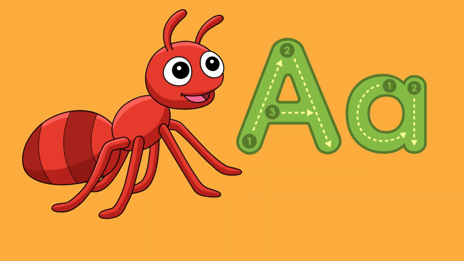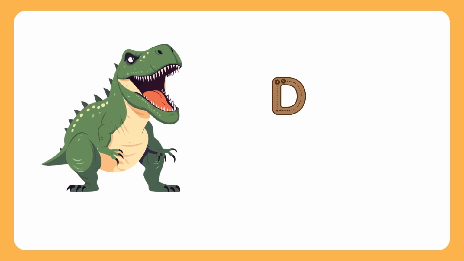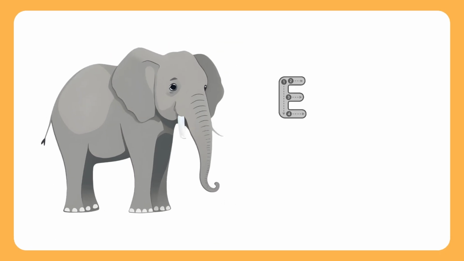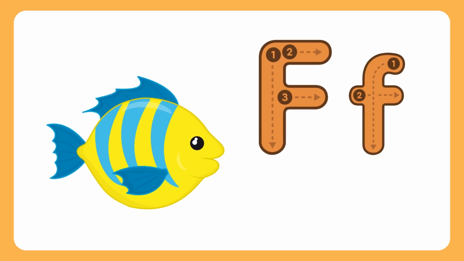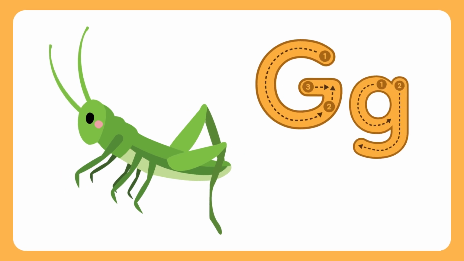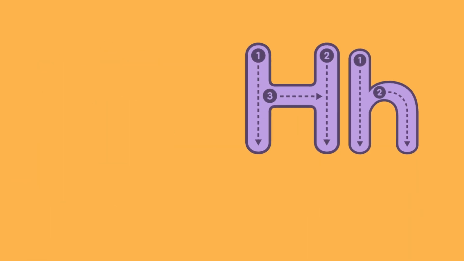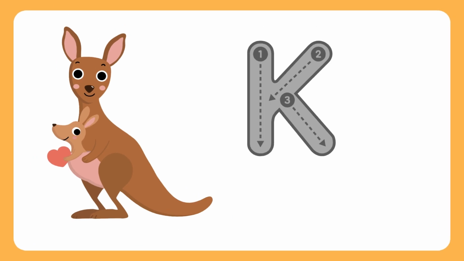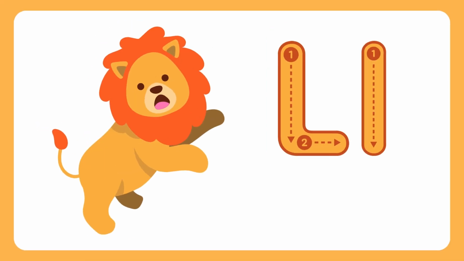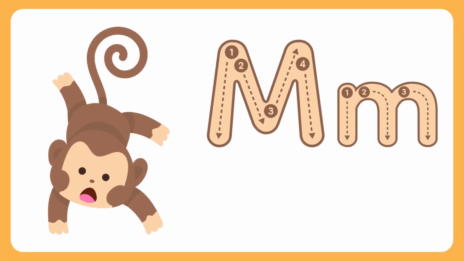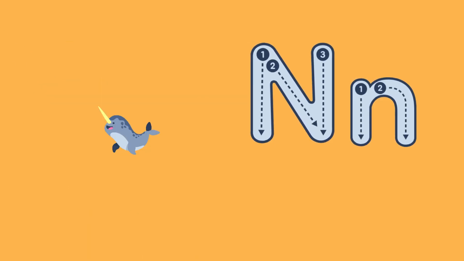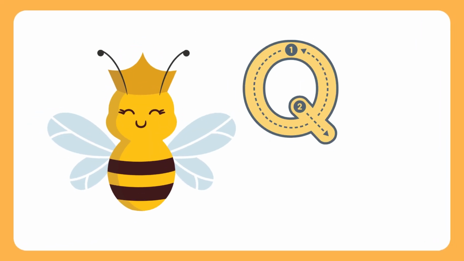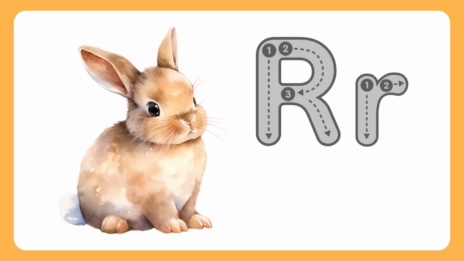A is for ant, B is for butterfly, C is for camel, D is for dinosaur, E is for elephant, F is for fish, G is for grasshopper, H is for hippo, I is for iguana, J is for jellyfish, K is for kangaroo, L is for lion, M is for monkey, N is for narwhal, O is for octopus, P is for penguin, Q is for queen bee, R is for rabbit.